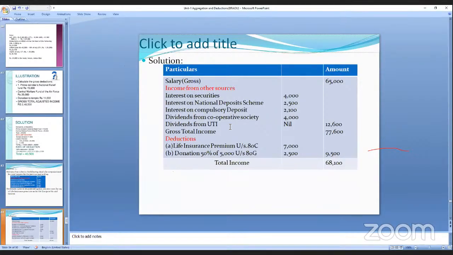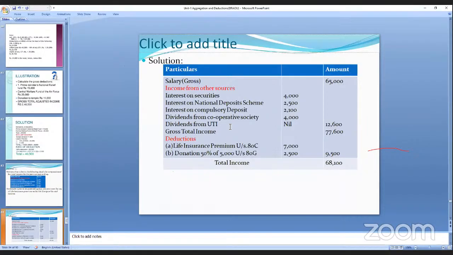Interest on security is 4,000. Interest on national deposit scheme is 2,500. Interest on compulsory deposit is 3,100. Dividend from UTI is nil, and gross total income is 77,000. Altogether 4,000, 2,500, 2,100, 4,000, how much is it? It is 12,600. Here we add because all of these are my income. That is the income from other sources. No deduction here, so it will be added to my salary.